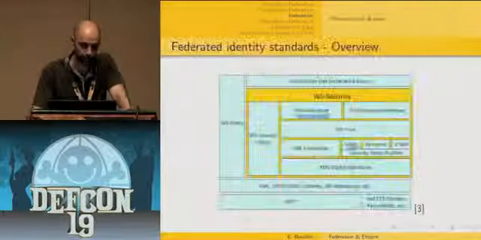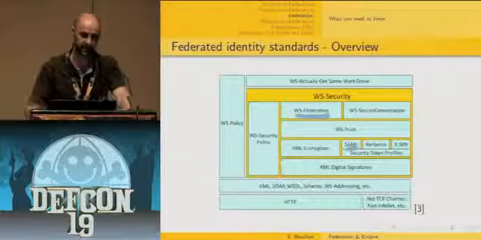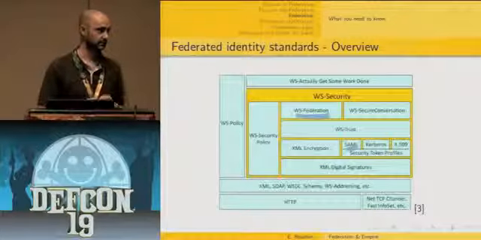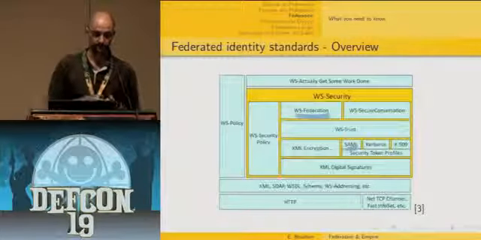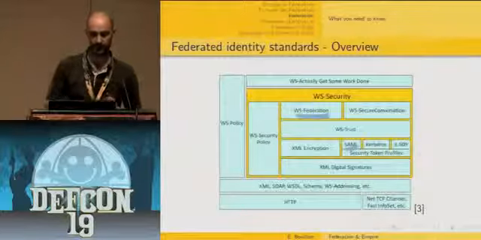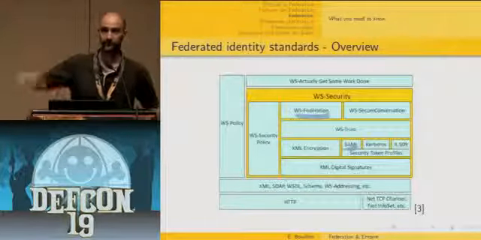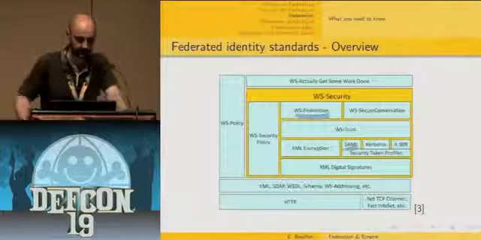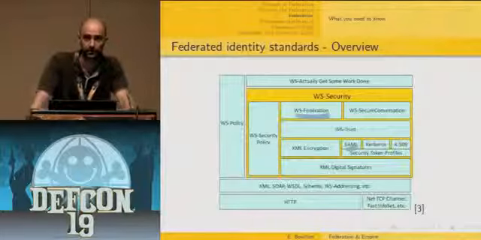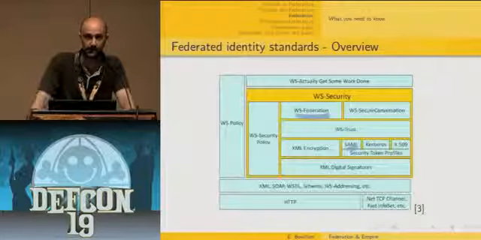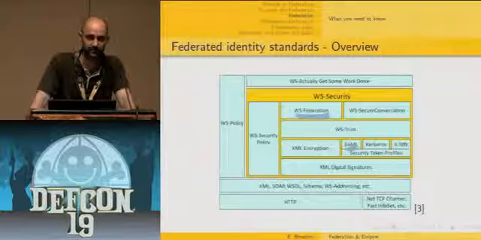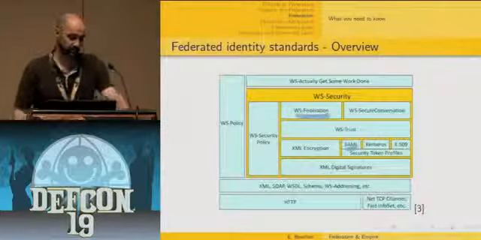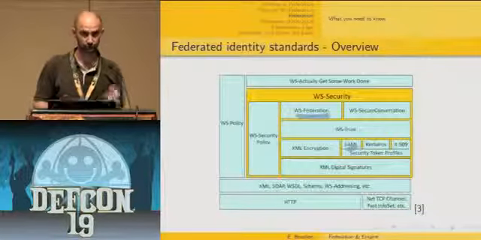So what do we need to know about federated identity standards? In this part, I'm just going to give a very high-level view of some of the involved standards around federated identity. Here you have a diagram that shows the complete ecosystem of specifications around federated identity. As you can see, they are quite numerous, and most of them are supported by an organization called OASIS, the OASIS Consortium, where OASIS stands for Organization for the Advancement of Structured Information Standards. I'm not going to discuss all of them, but just introduce two of them.